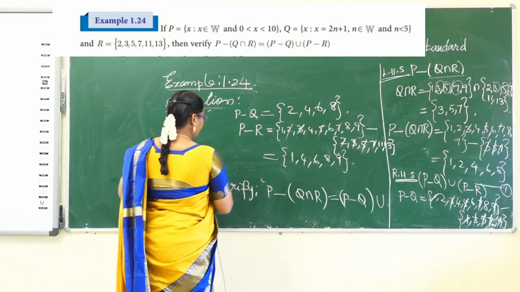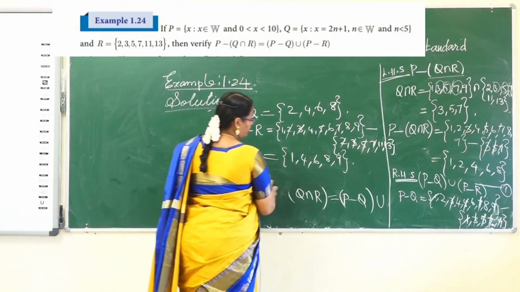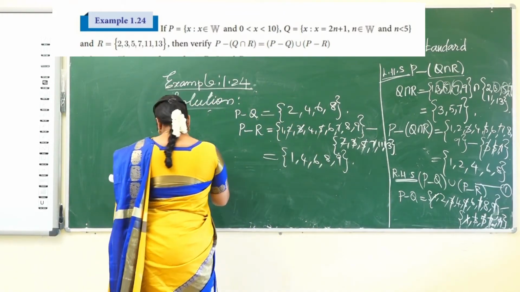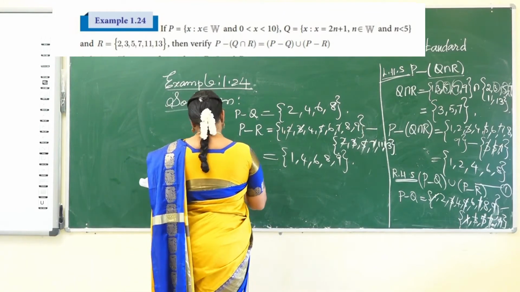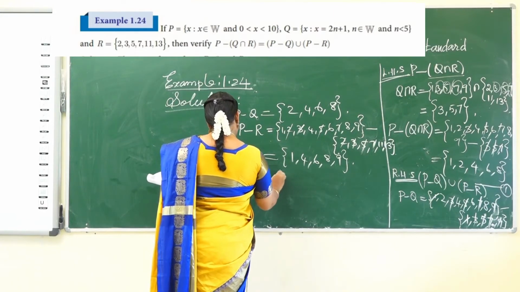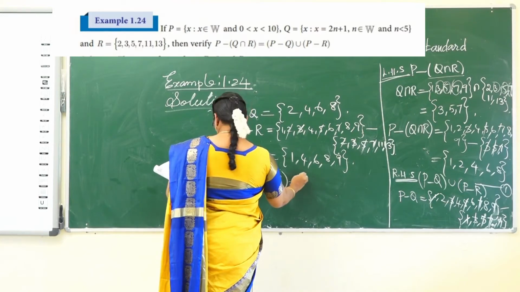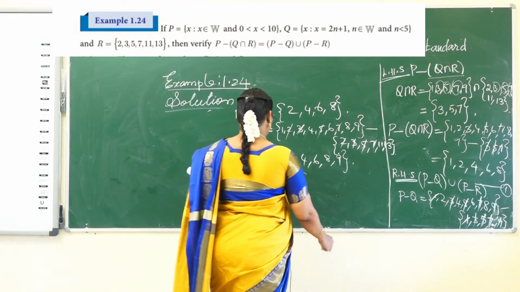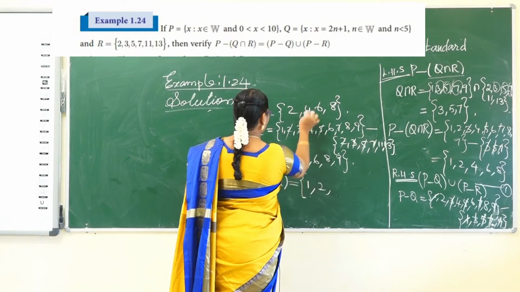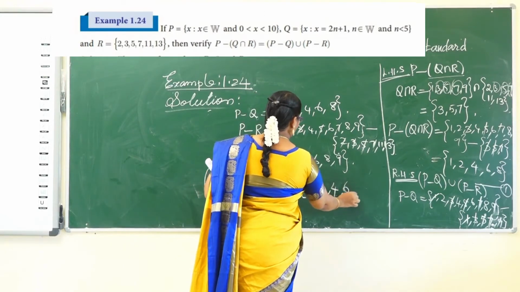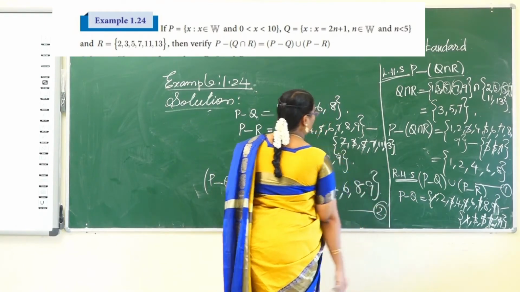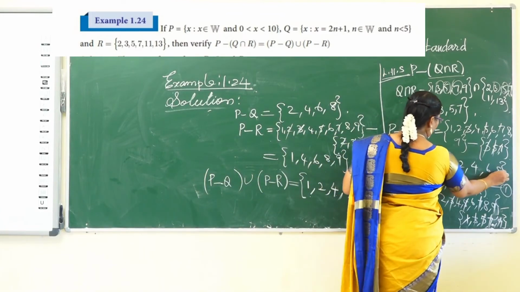Next, P difference Q union P difference R is equal to joining all the elements: 1, 2, 4, 6, 8 and 9. This is denoted equation number 2.